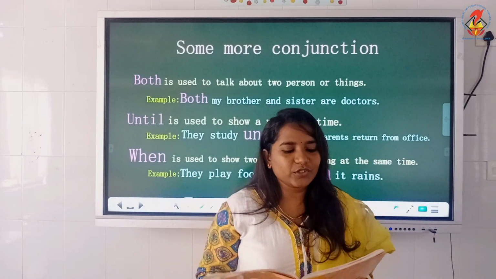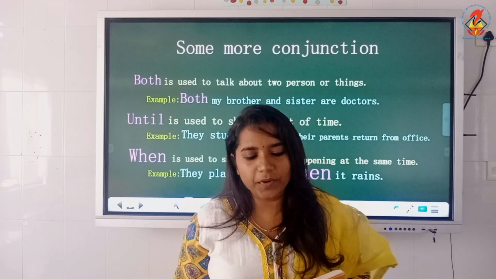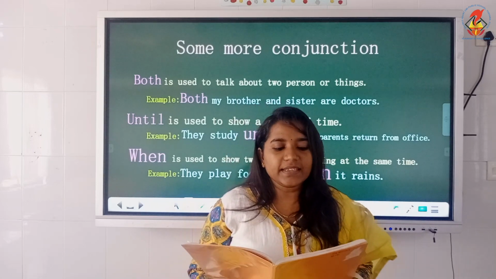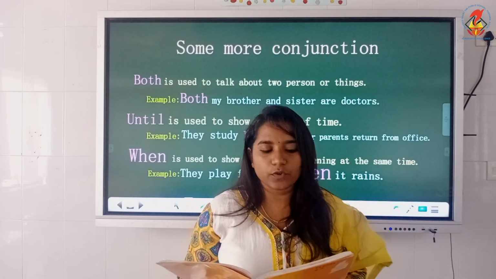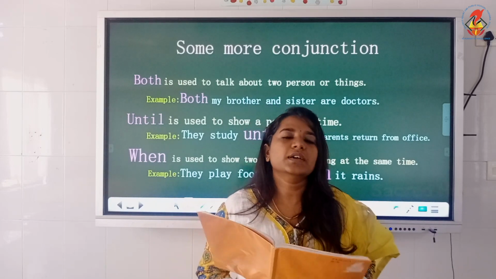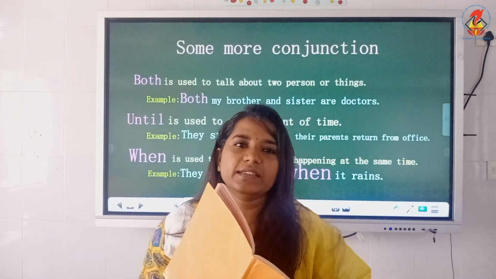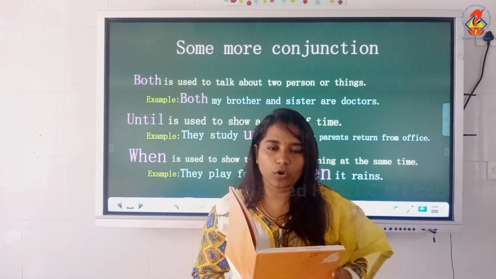The next conjunction is either or. Either or are used to show one thing or person. They either eat outside on Sundays or get food packed for home. So it is about one thing. We mention only one thing with the use of the conjunction either or.